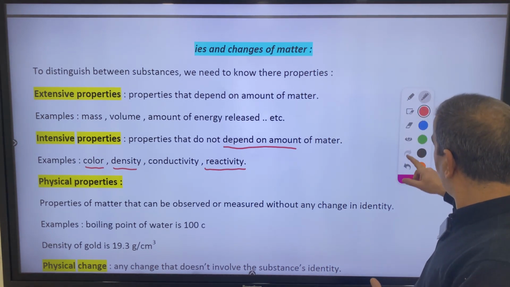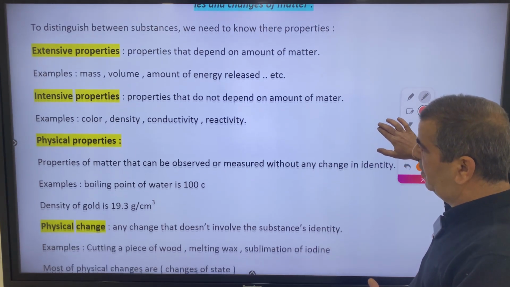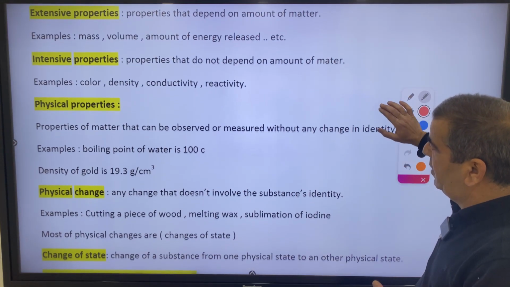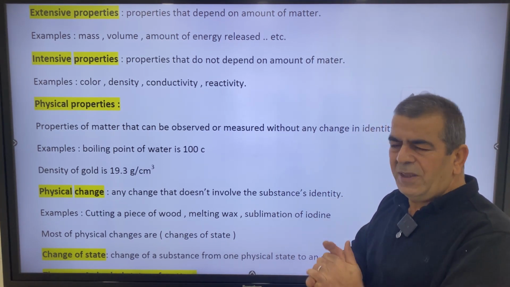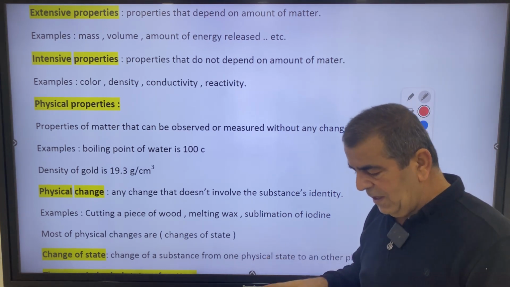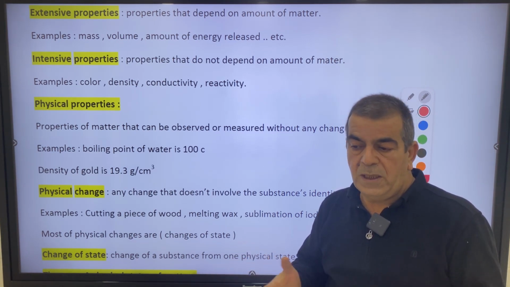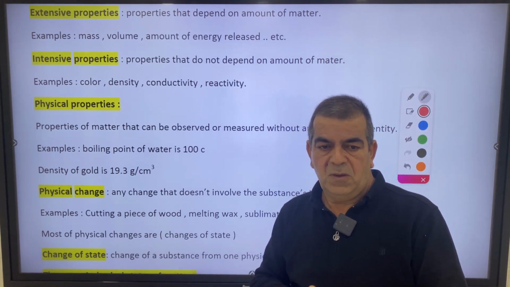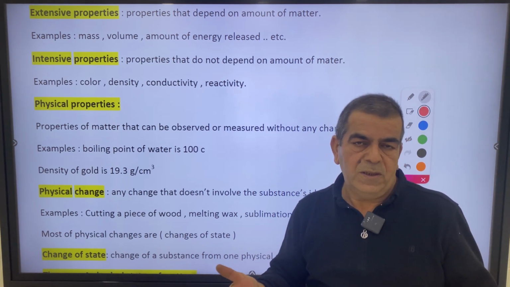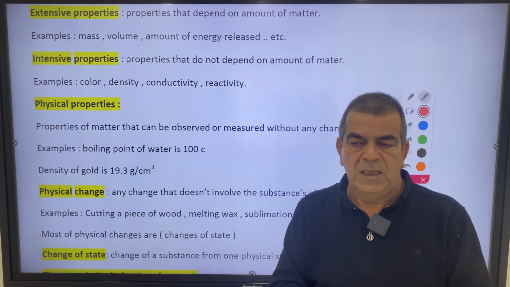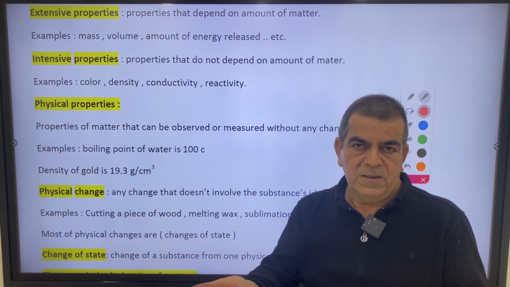In another classification, the properties are classified into physical and chemical properties. So let's talk about physical properties. What are physical properties? Let's have an example first and discuss it. One of the physical properties is color. You can check the color of, for example, your coat without changing the identity of the coat. The coat is made of wool or cotton. When you know that its color is black, for example, the identity of the matter didn't change.